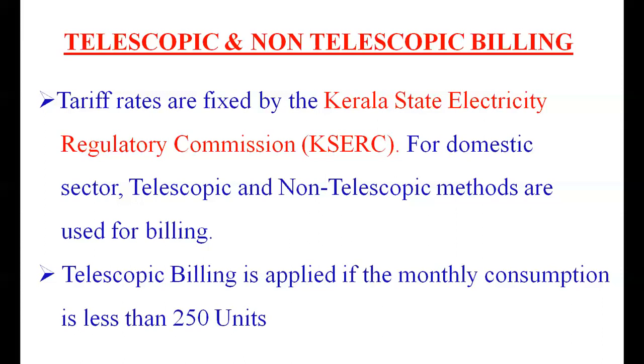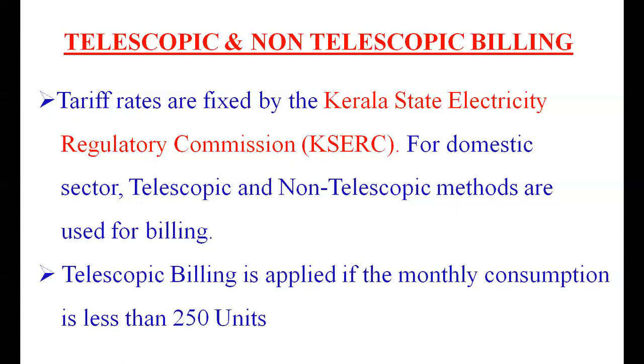Then 101 to 150, some fixed charges and it will be charged at a rate of 480 per unit. 151 to 200, it will be charged at a rate of 640 per unit and 200 to 250, it will be charged at a rate of 640 per unit.